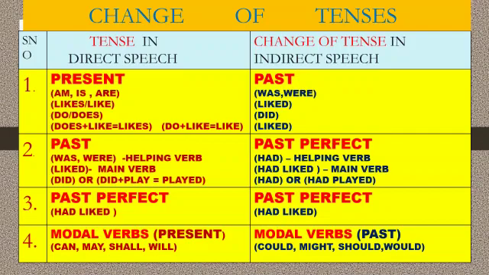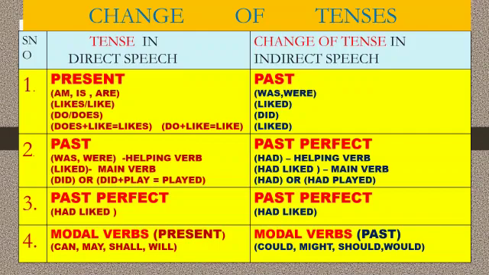Similarly, for likes or like, a simple present tense main verb, it should be changed to the simple past tense verb liked. Do, does as a verb should be changed to did. Does plus like, likes, or do plus like, like, is a simple present tense verb. It should be changed to the past tense verb liked.